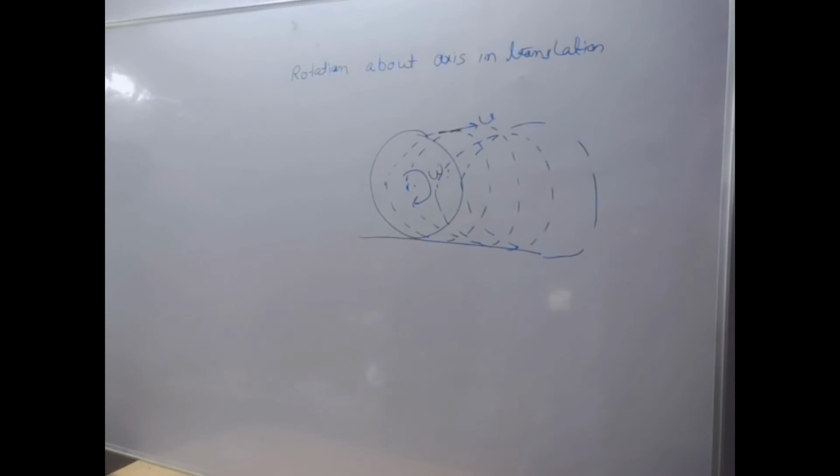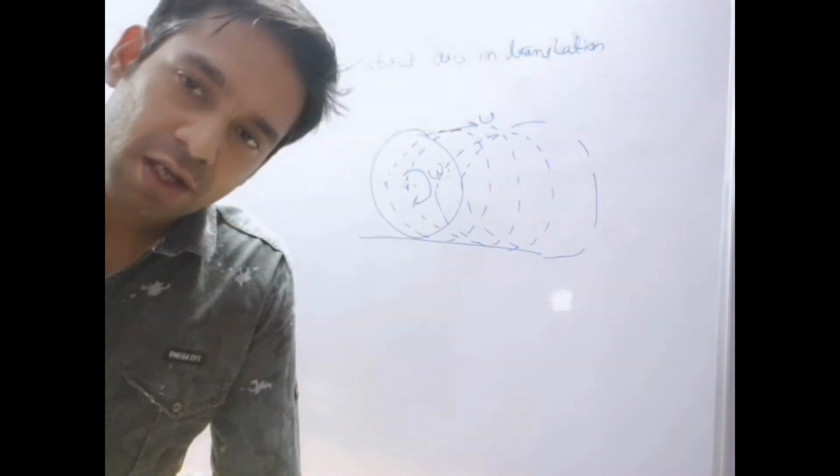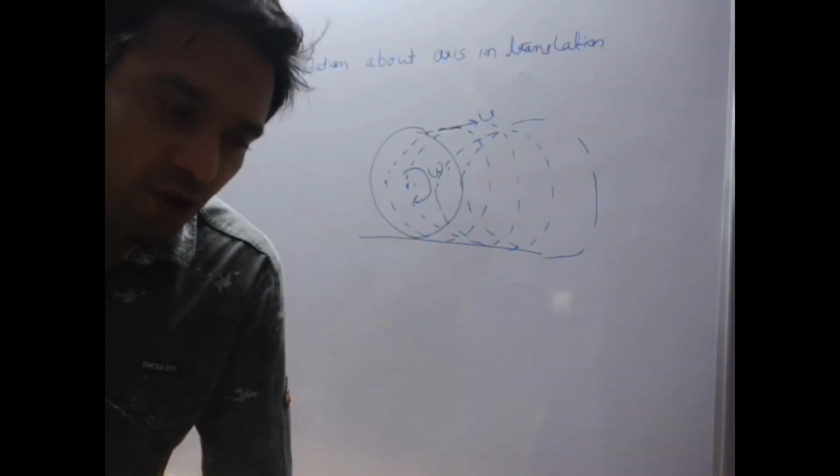This comes under the term rolling, like rolling of a wheel, rolling of a sphere, and rolling of many circular objects.